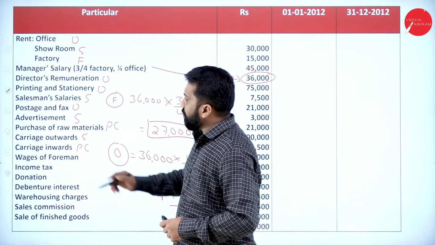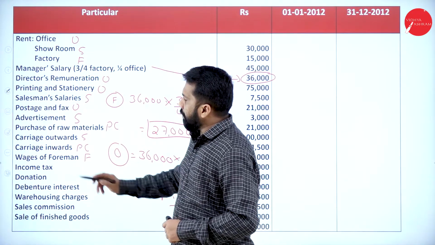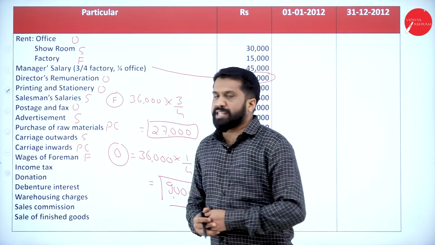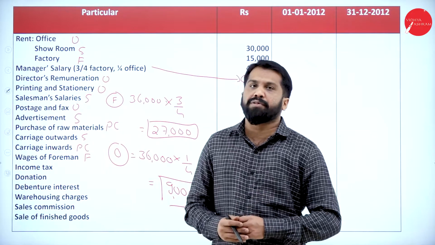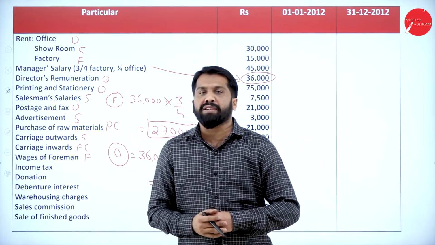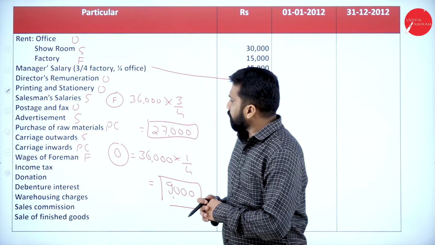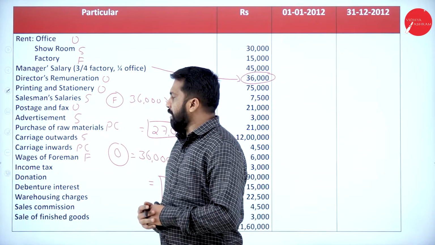Then wages of foreman, your factory. Who is called a foreman? The supervisor is called a foreman. The head of the particular department or unit, we call it a foreman. Now, income tax. Will income tax come or not?